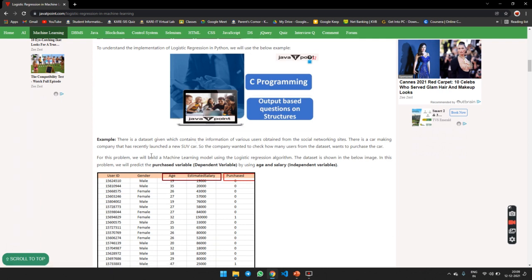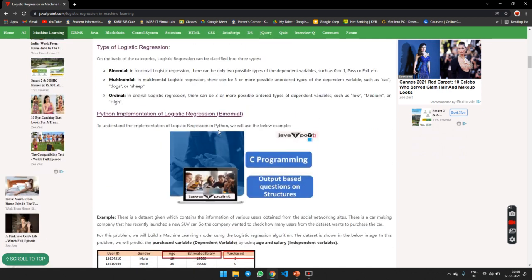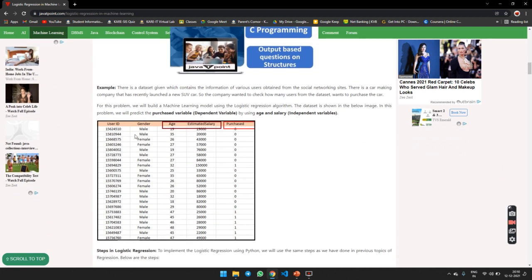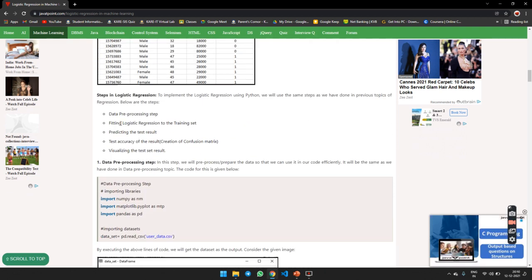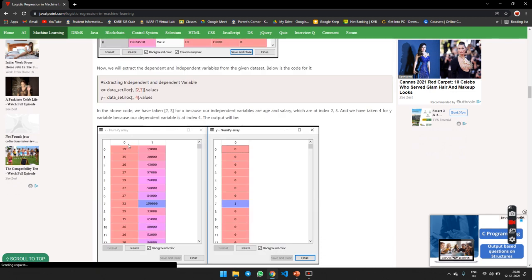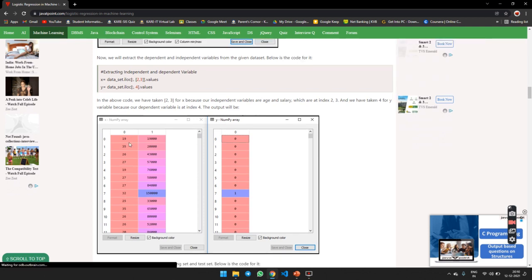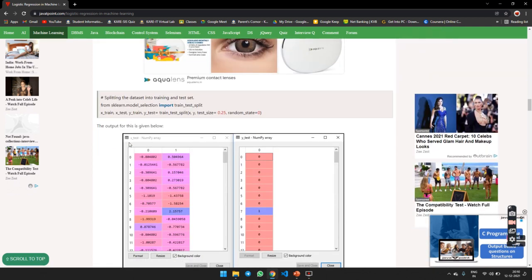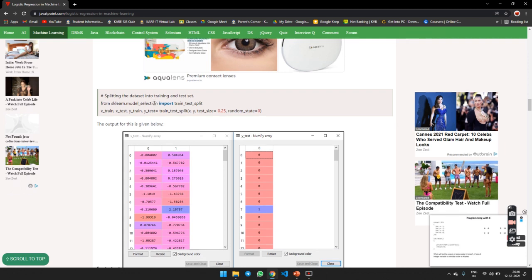This is the example for binomial. This is the user ID, gender, age, estimated salary, and purchased. First we are discussing data preprocessing. We already saw this, the preprocessing. This is a CSV file. Then we extract the independent variable and the dependent variable. Then we split the data into training data and test data.